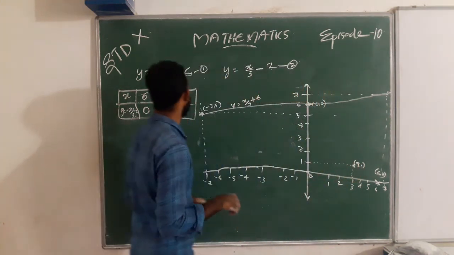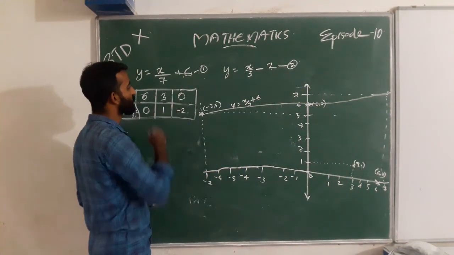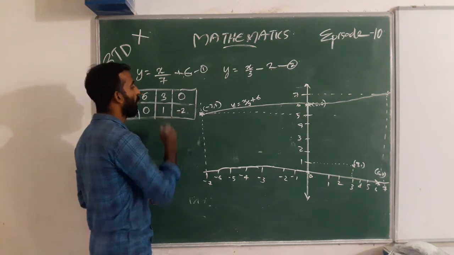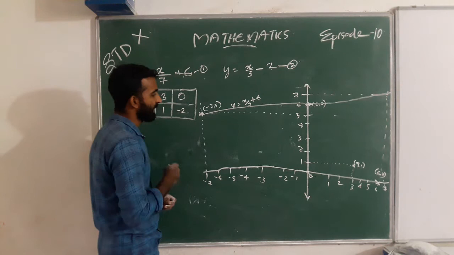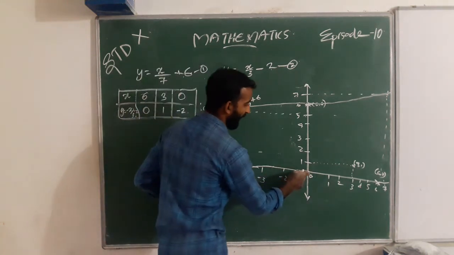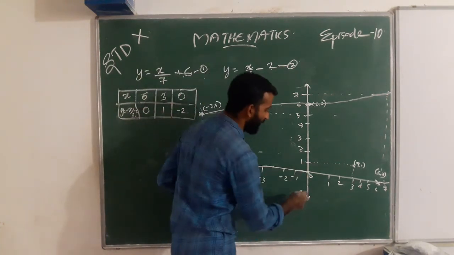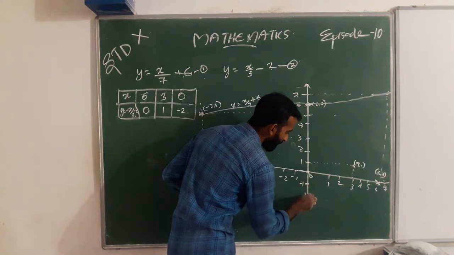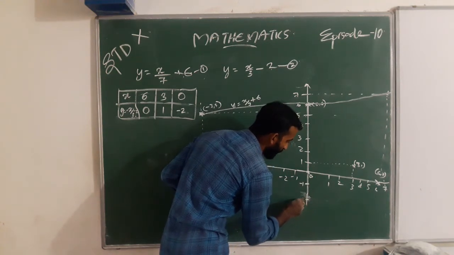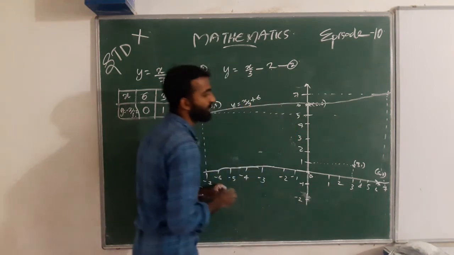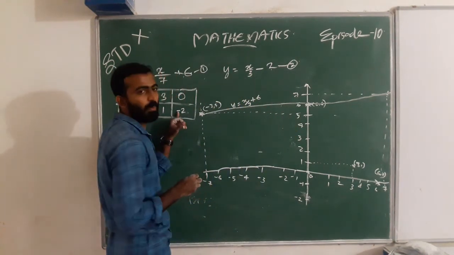This is 3, 1. And next one is 0, minus 2. Here x is 0 and here is minus 1 and this is minus 2. Is it? 0, minus 2.